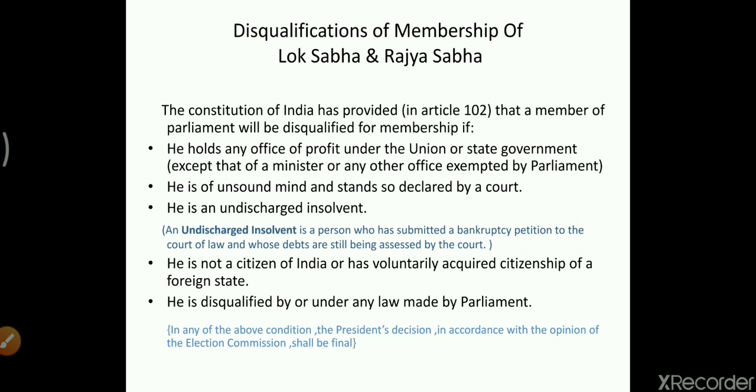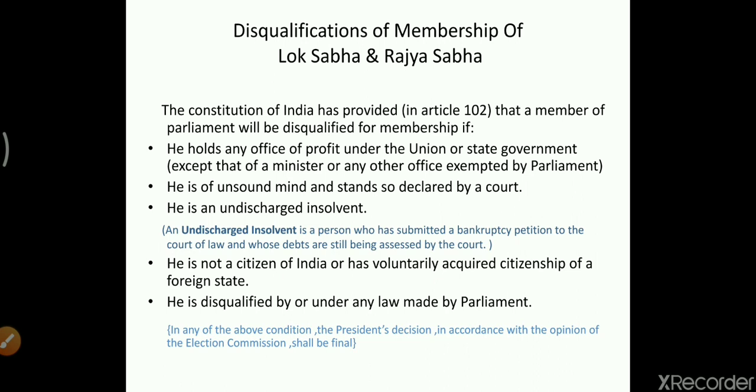If he is an undischarged insolvent. Undischarged means a person who has submitted a bankruptcy petition to the court of law, whose debts are still being assessed by the court. If a person has become bankrupt, insolvent, you remember? So if a person has become bankrupt, in such a case the person will be disqualified.